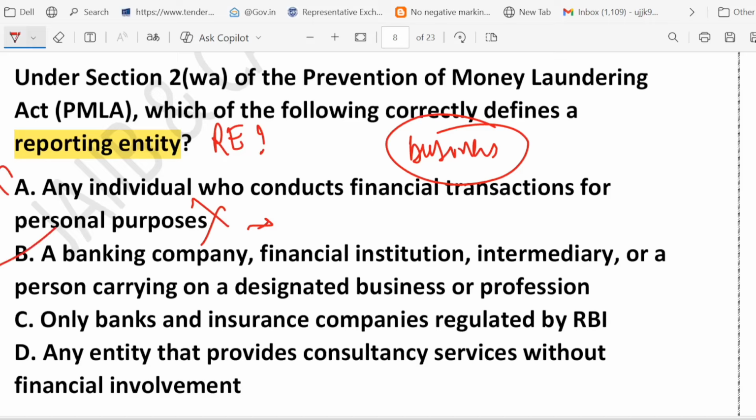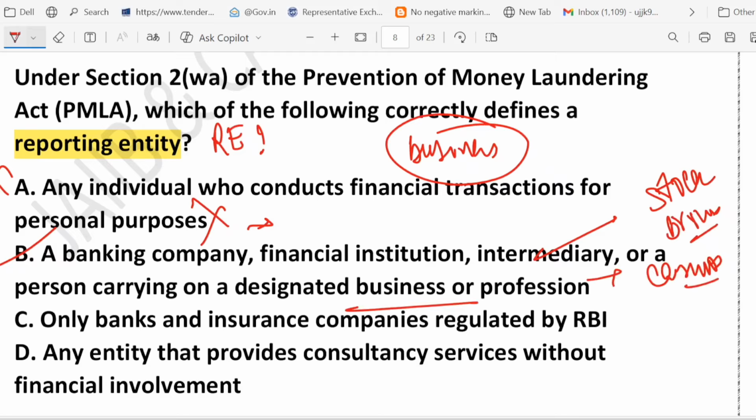This includes bank, financial institution, intermediary like a stock broker, right? Some example of intermediary I can give you is a stock broker. And even people running certain business like casinos. Suppose someone is running casinos or real estate. The question is why? Answer is because this sector handles big money and can be misused for laundering. Yes, that is called reporting entity, right?